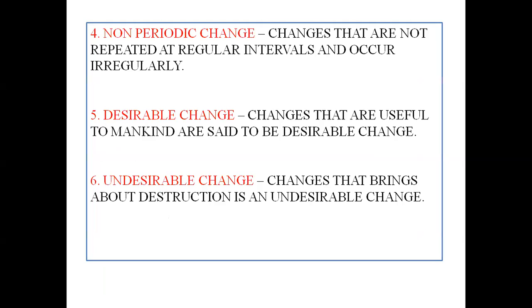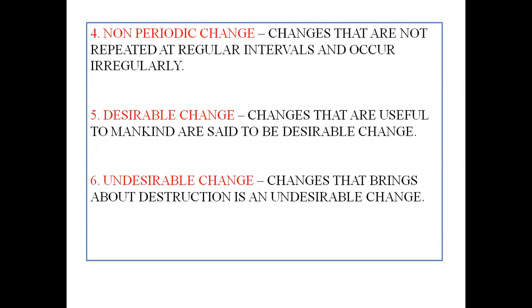Next is non-periodic change. Changes that are not repeated at regular intervals and occur irregularly in nature are known as non-periodic change.